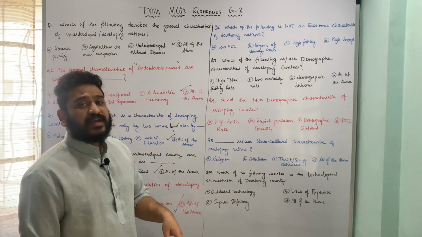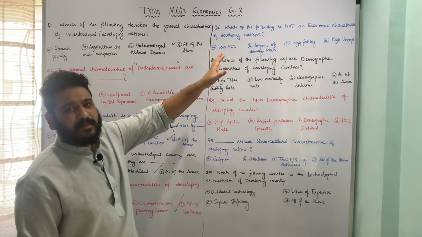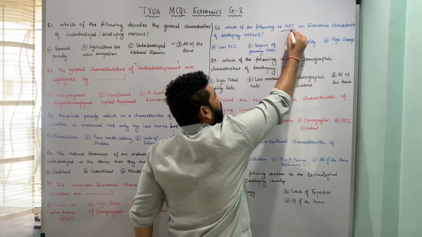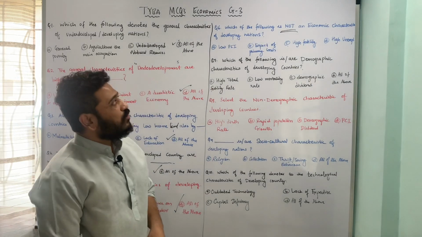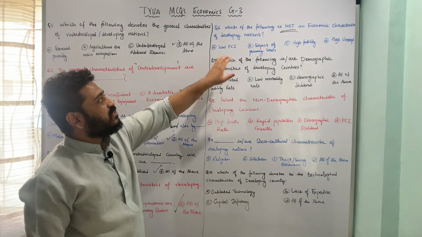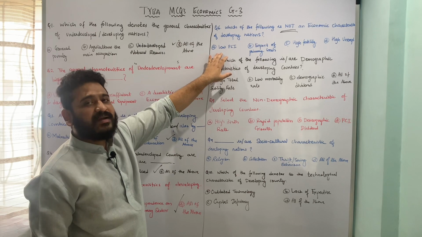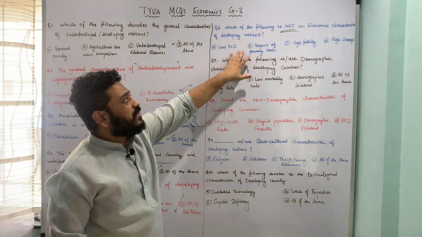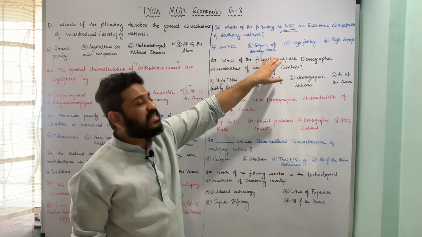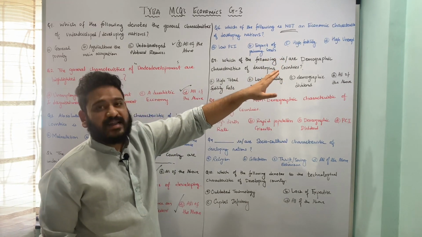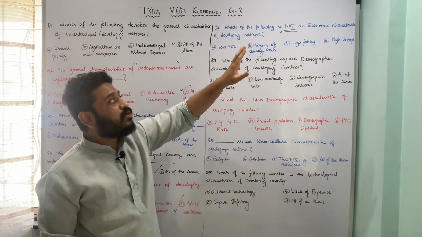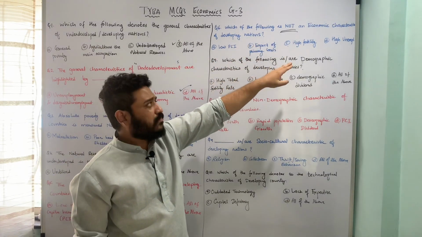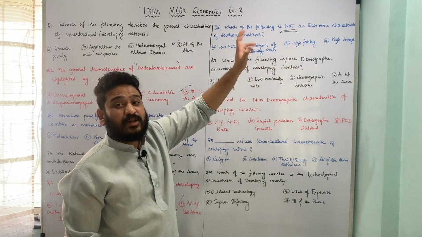The next one is a "not" sort of question, and the question is framed in this fashion: which of the following is not an economic characteristic of developing nations or developing country or underdeveloped economy? The underlying options are low per capita income, B, export of primary goods, C, high fertility, and D, high unemployment. Low per capita income, export of primary goods, and high unemployment are economic characteristics.